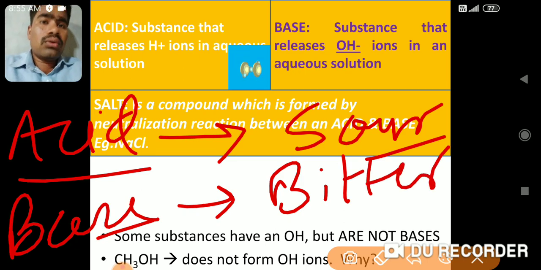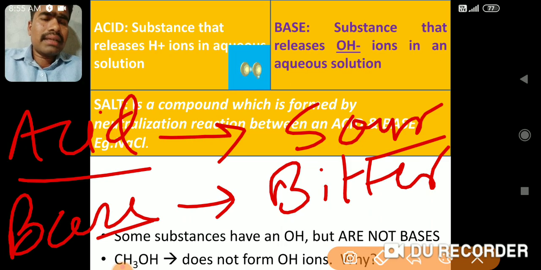Now, generally in day-to-day life, as I told you, we are all surrounded by acids, bases and salts. So I will give you an example. Today only, just try to test it at home with household material. If you have curd in your house, take some curd and just test it. You'll find that the taste of that curd is sour.